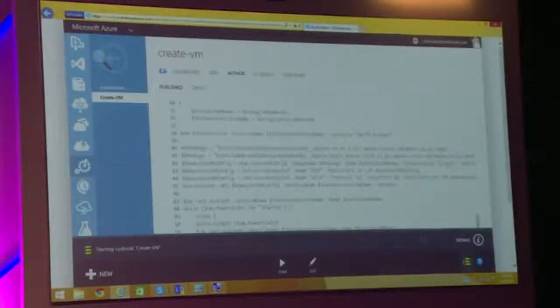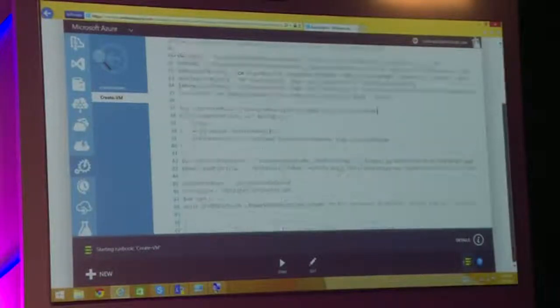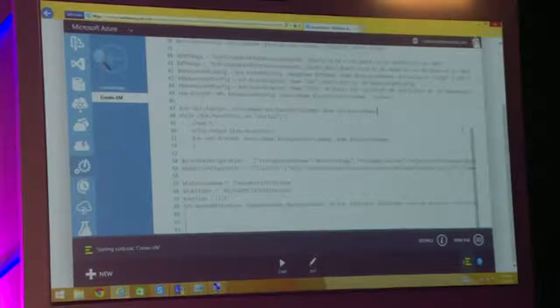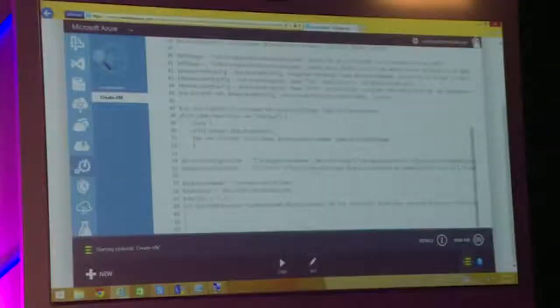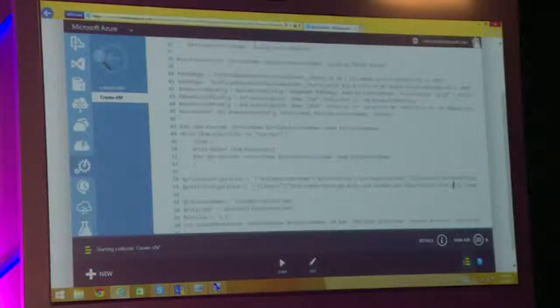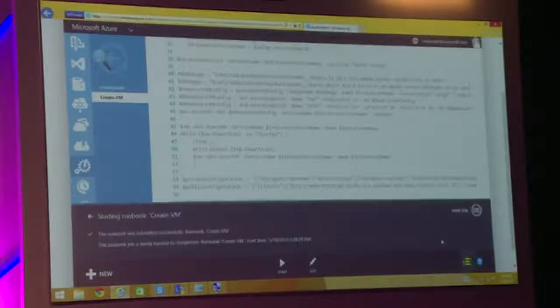Whatever code I have written there is now getting executed on my portal. You can see that my runbook is getting submitted, and now it has started creating all the machines.